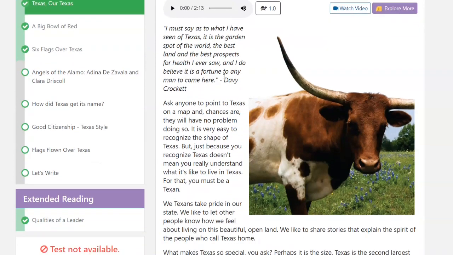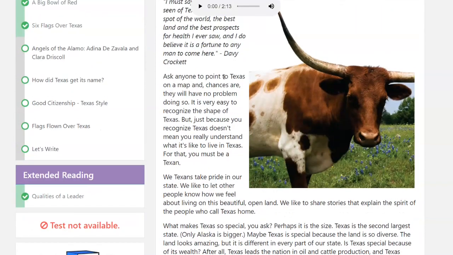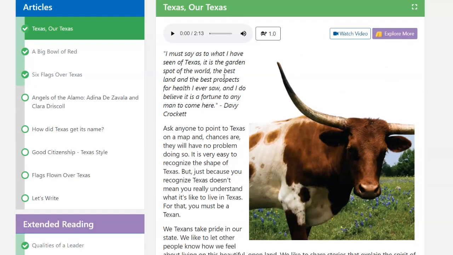So a couple of really amazing parts about this website. The first thing is that it reads it automatically to them if they want that option. There's a play button right here, and they can even choose what speed they want it to go to. If it's reading it too slow, they can speed it up. If it's reading it too fast, they can slow it down. But whenever they hit play, it's actually going to highlight the words so that they can truly follow along and they're not just listening to it and zoning off. They can actually see what word they're on. So I'm going to show you that now.